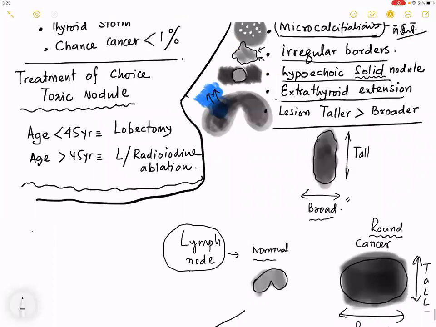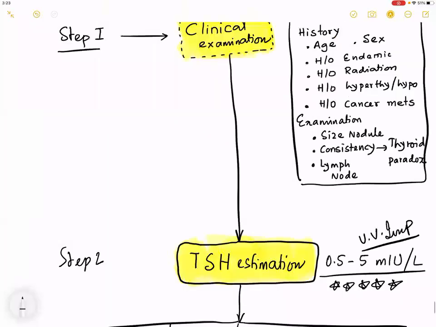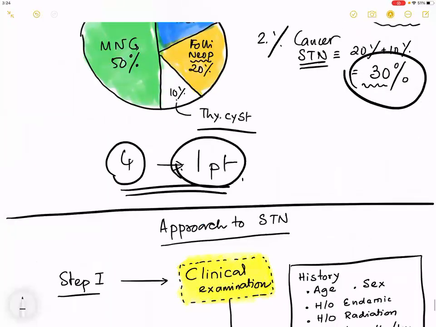If this algorithm is clear, then this approach to STN is called the ATA guidelines 2015. ATA stands for American Thyroid Association.